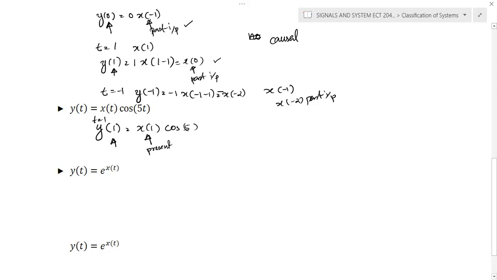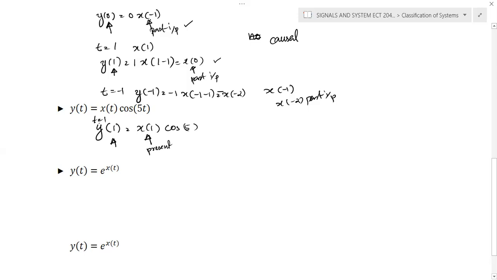But cos pi t you can calculate by using any other method. In order to calculate cos pi t, we don't require any input information. We only require the value of t. If you know the value of t, you can calculate cos pi t. So don't confuse this with a future value. We can simply calculate it for any value of t.